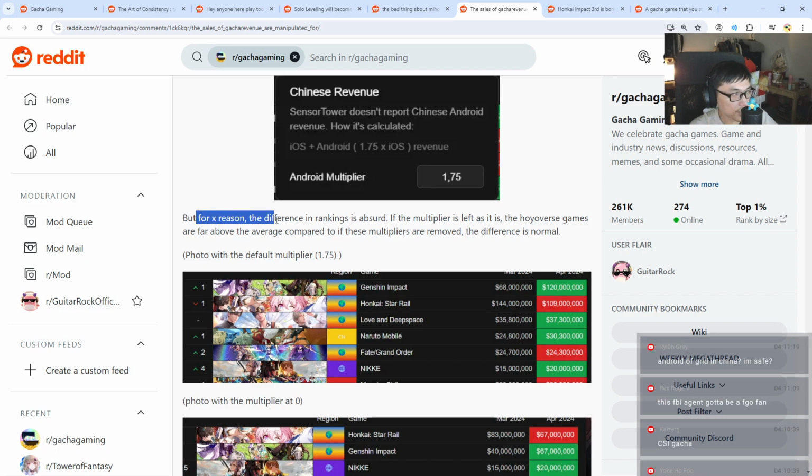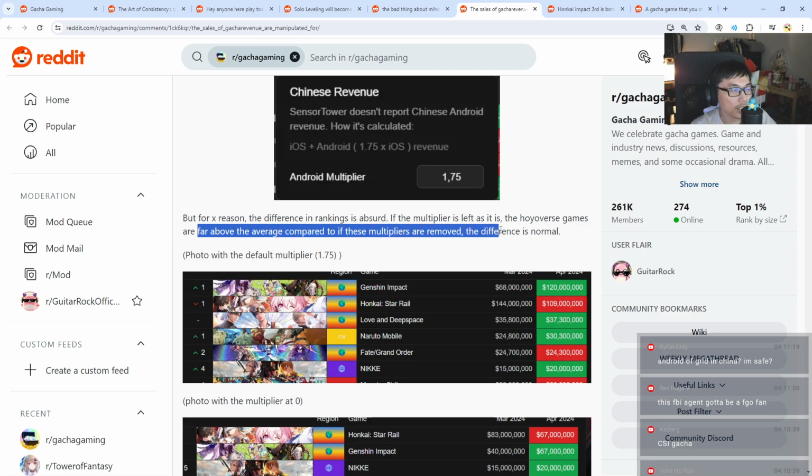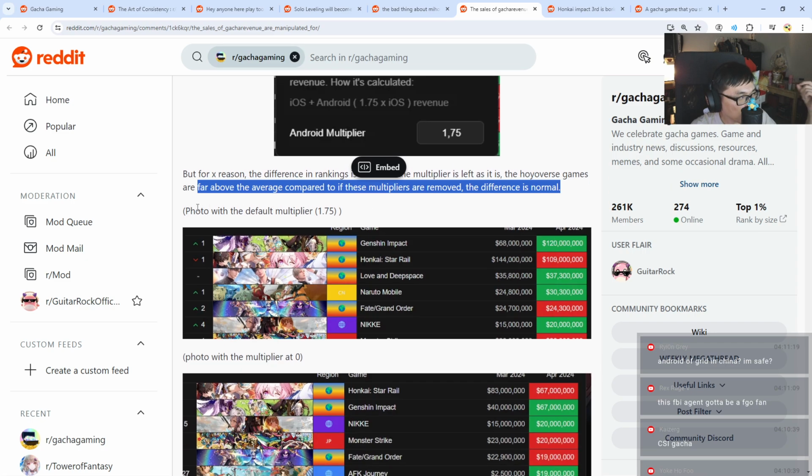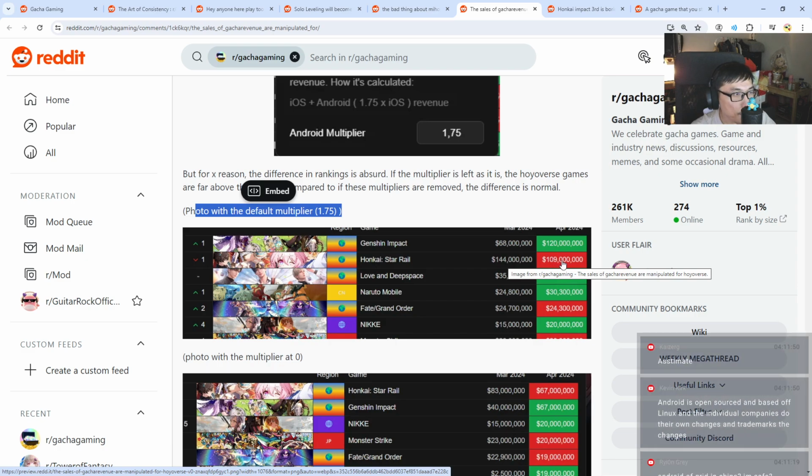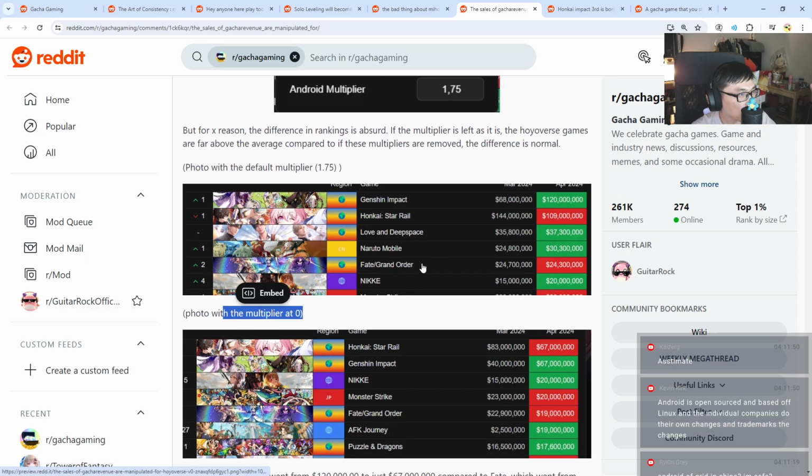But for X reasons, the difference in rankings is absurd. If the multiplier is left as it is, the Hoyoverse games are far above the average compared to if these multipliers were removed, the difference is normal. So this is with the default multiplier of 1.75x. You can see Honkai Star Rail. Wow, that's a lot. 109 million. Genshin, 120 million. Then with the multiplier at 0.